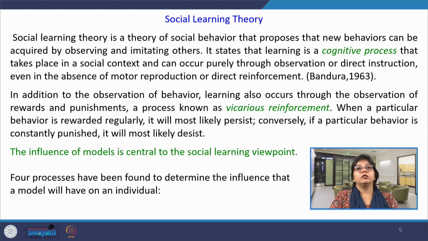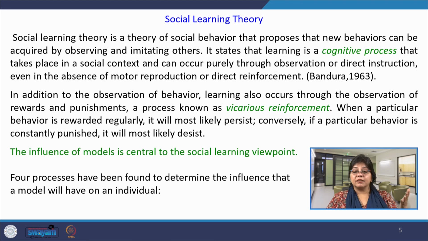The other is social learning theory. This is a theory of social behavior that proposes that new behaviors can be acquired by observing and imitating others. I gave you a very small example that when a child is exposed to some violent pictures, the child will tend to imitate or observe violent behavior, and he will also indulge in some actions of violence. On the other hand, if the child is exposed to some subtle pictures where garden is there, kids are dancing, they are playing some music, the child will also try to imitate the same subtle cordial behavior.